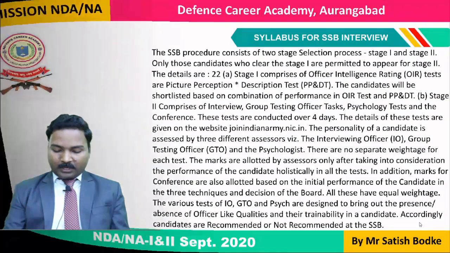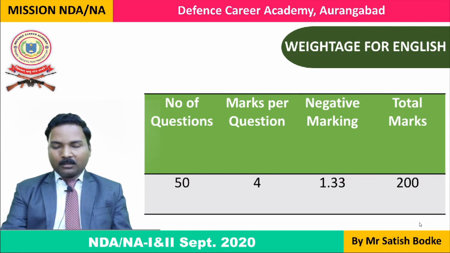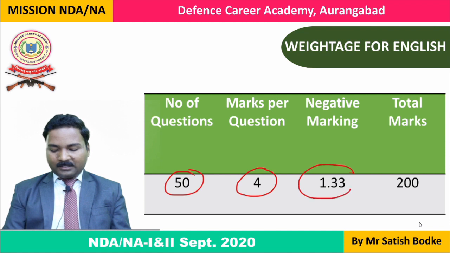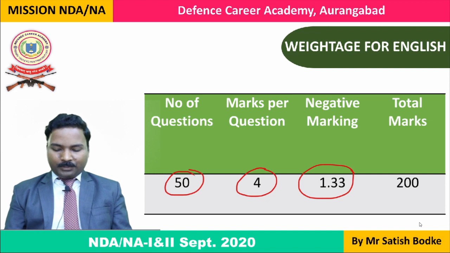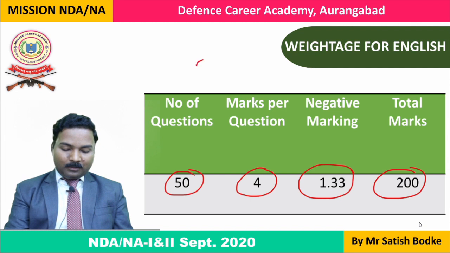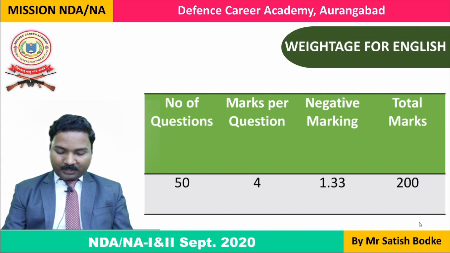And now let's look at the weightage of English in detail. As we have learned a few things about English while learning the weightage of all other subjects, we also learned that there are 50 questions of English, and each question carries 4 marks, and there is a negative marking at the rate of 1.33% for each incorrect answer you have given. And this subject carries 200 marks. Out of 900, 200 marks are dedicated to English, so it is having a good weightage in comparison with some other subjects. Okay, so this is the weightage of English in written examination.